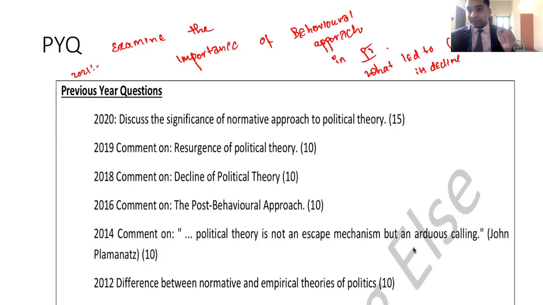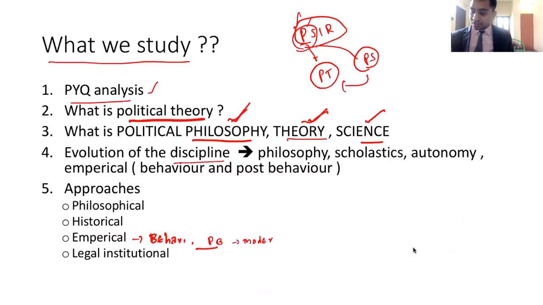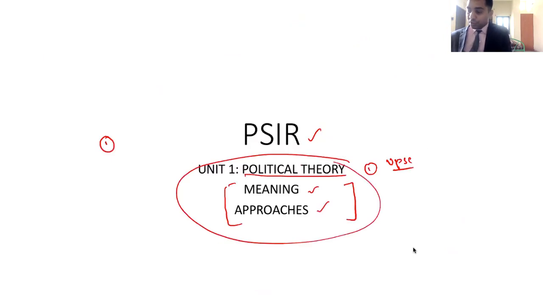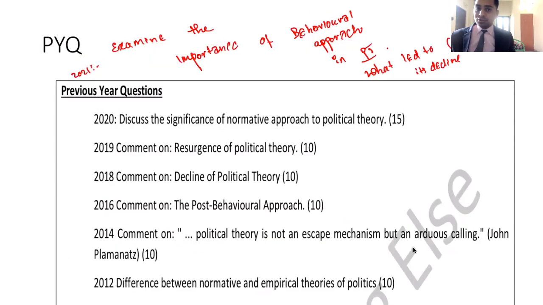Now look at this behavioral approach. What does this mean? They are asking question on approaches to political theory. Behavioral approach, approaches to political theory. They asked one question in 2021. 2020. Discuss the significance of, now they have asked one another approach, normative approach. In 2021 they asked behavioral approach. Now they are asking normative approach, how it is significant. This is 2020 15 marker.